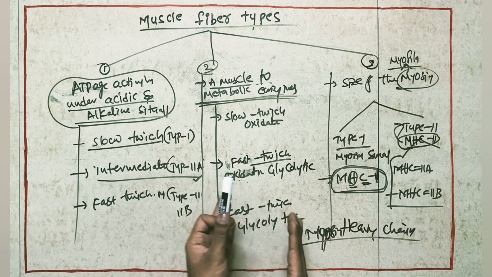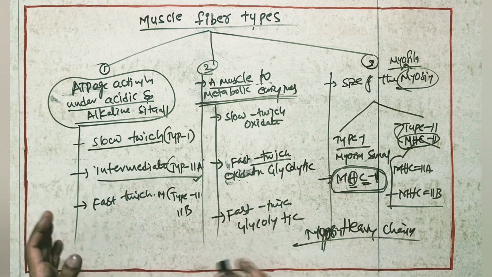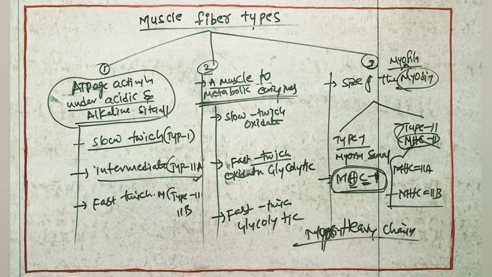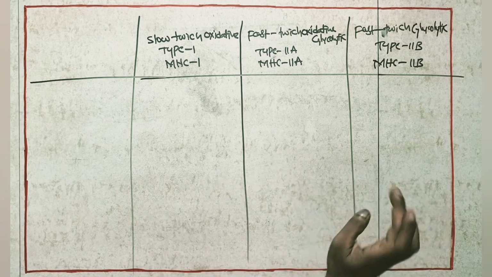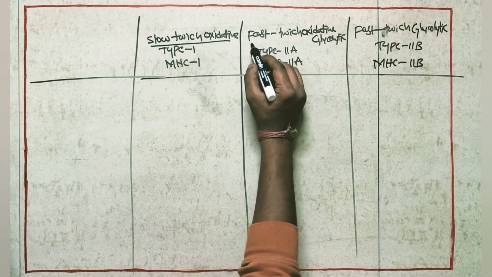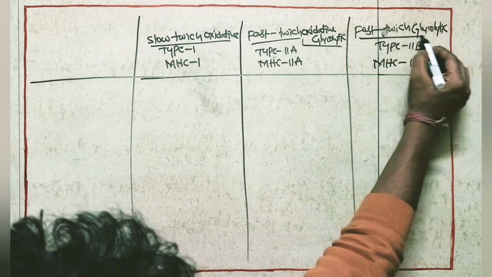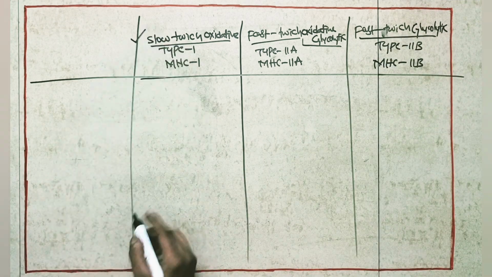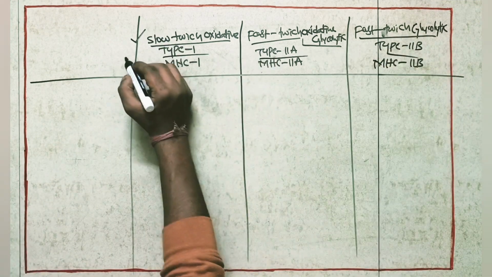Now we will see the characteristic features of all three classifications. Slow twitch oxidative, fast twitch oxidative glycolytic, and fast twitch glycolytic is one classification. Type 1, 2A, 2B is another.